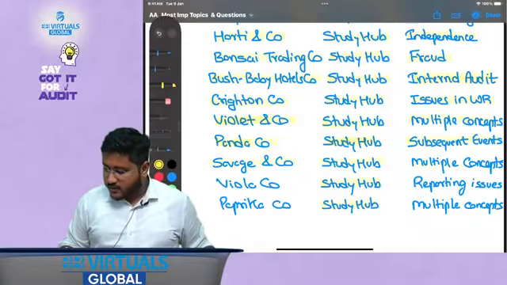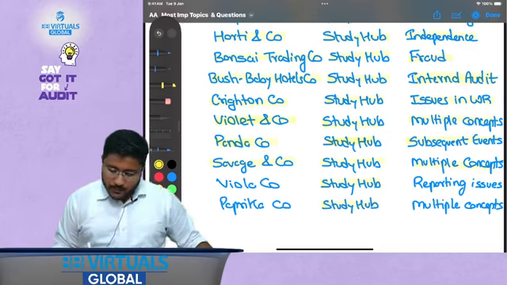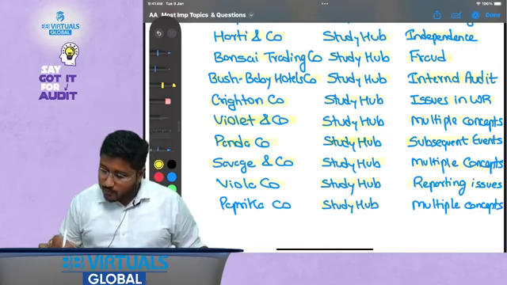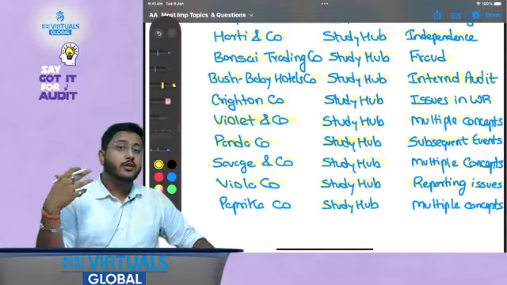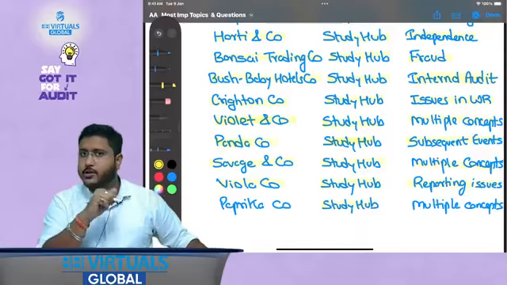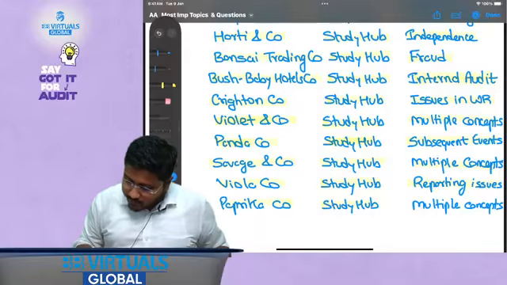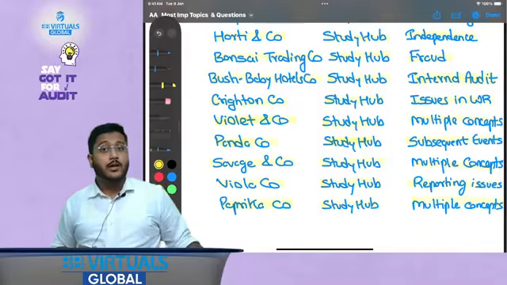Savage and Company talks about multiple concepts. Viola Company talks about reporting issues, not just how the auditor needs to report, but how the auditor needs to report in different scenarios, and that is why this question is very important. Then Paprika Company again talks about multiple concepts.